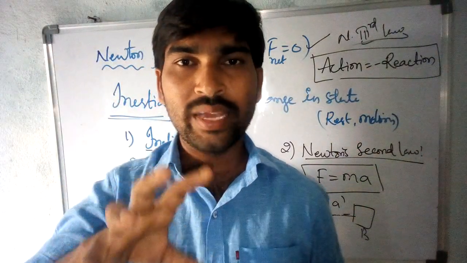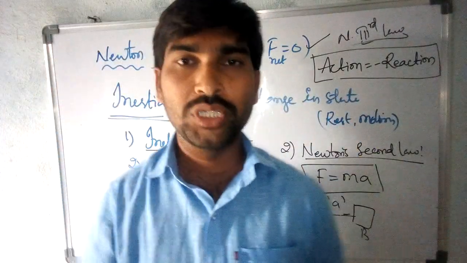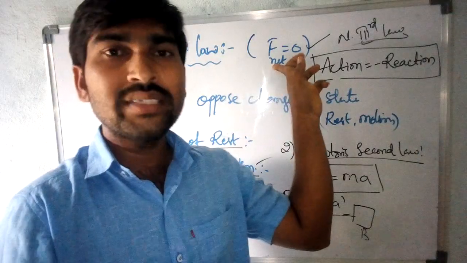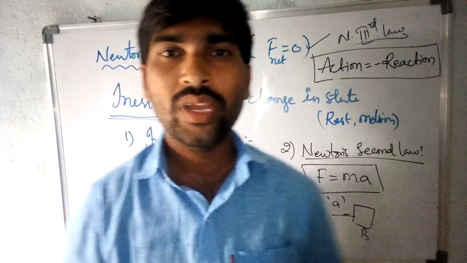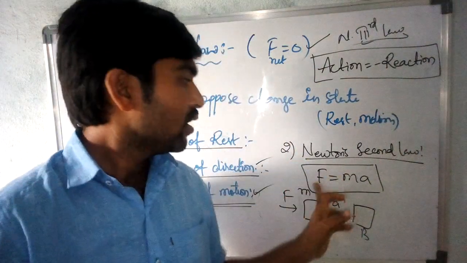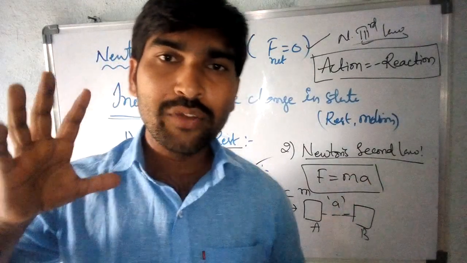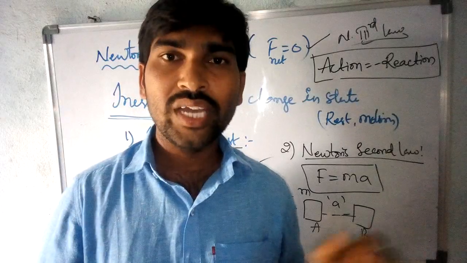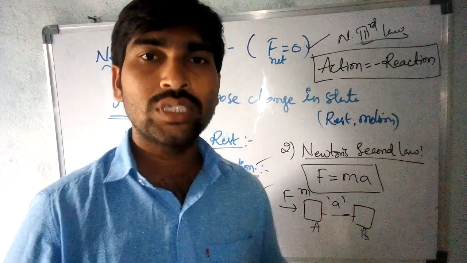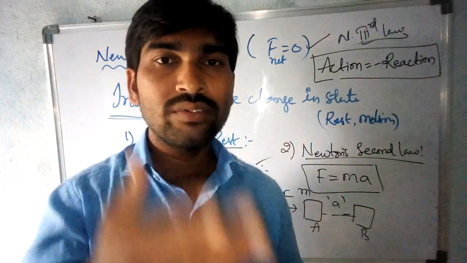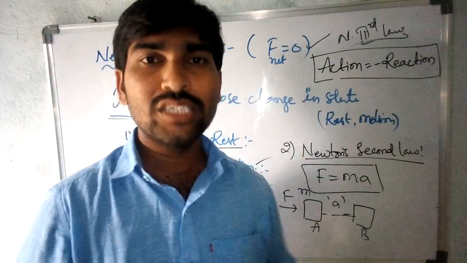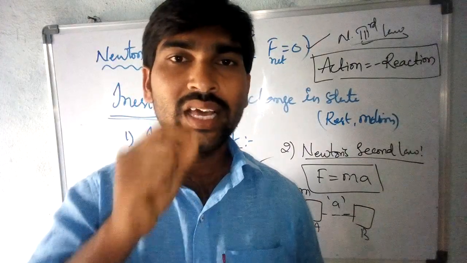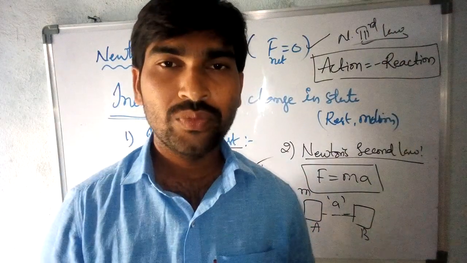So Newton explains these three laws about motion. Newton's first law explained F equals 0, meaning the net force is equal to 0. Newton's second law explained F equals ma, meaning the applied force is equal to mass times acceleration. Change in momentum is equal to the applied force. The third one is the action-reaction pair. Newton's third law explained that for every action there is an equal and opposite reaction.